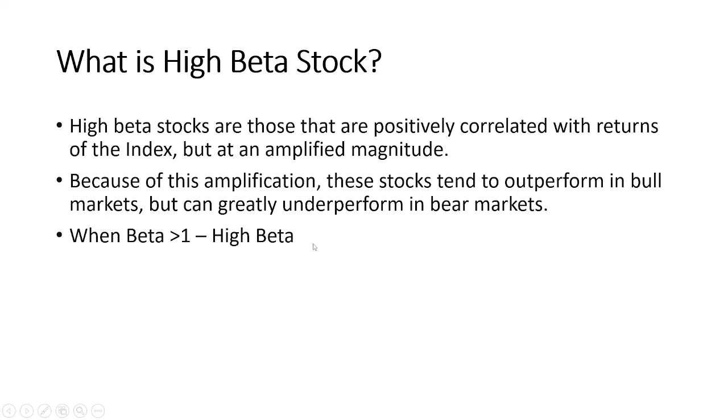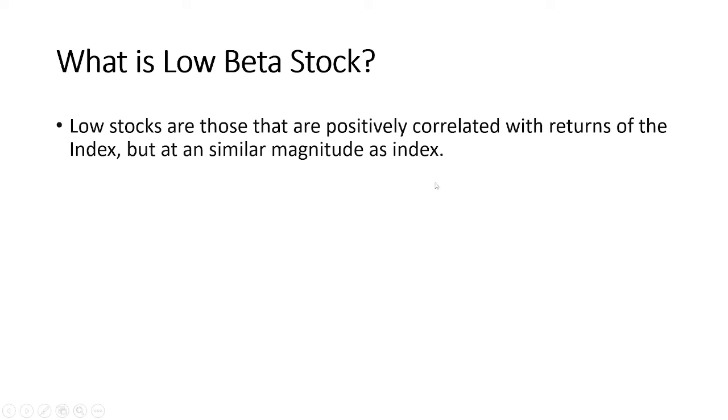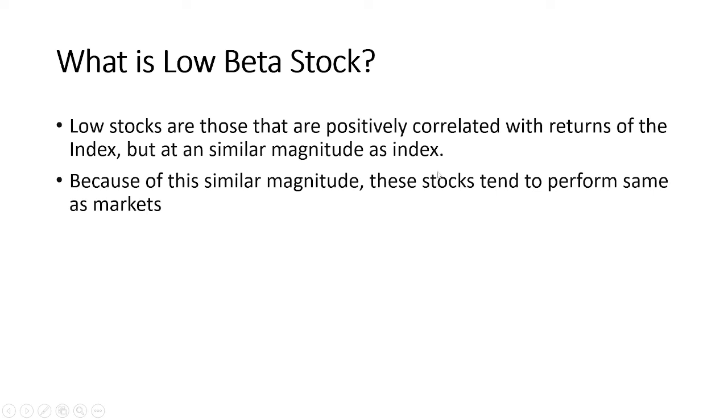So now let's see what are low beta stocks. Low beta stocks are also positively correlated with the return of the index, but their magnitude is similar to the index or maybe less than that. So what does it mean? It means when the index or the market falls or goes up, at that time these stocks will fall as much as the market is falling, or may go up as much as the market is going up, and maybe less than that.